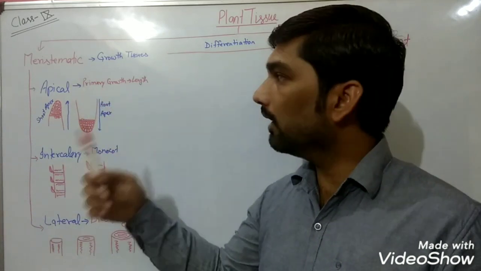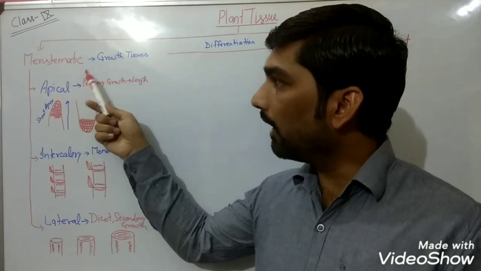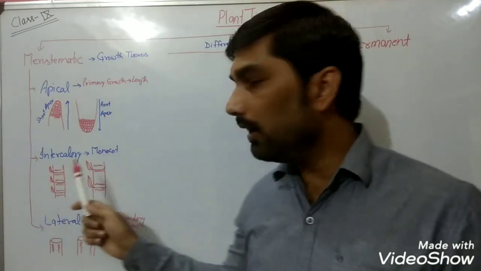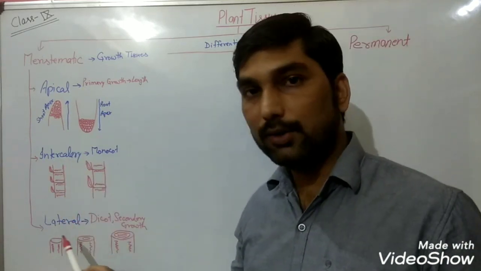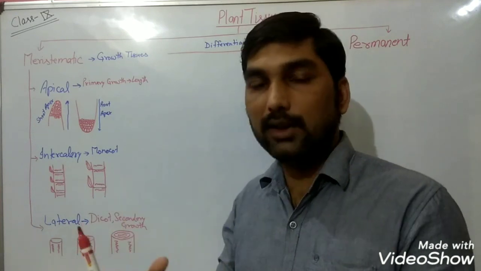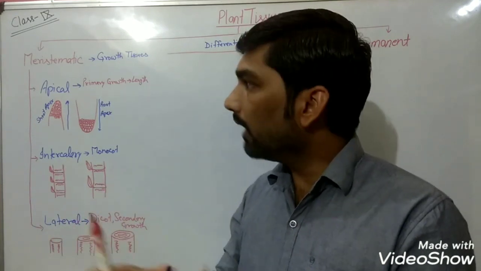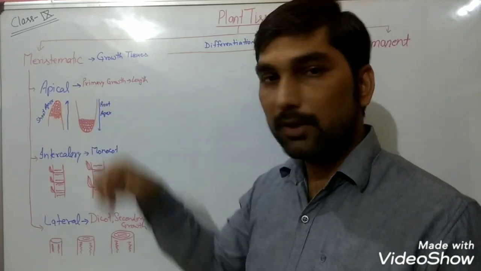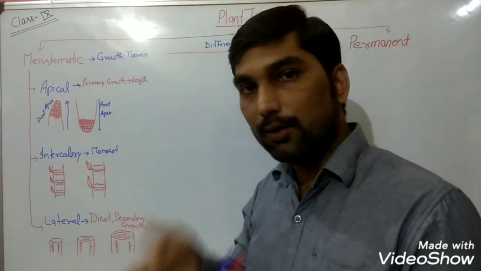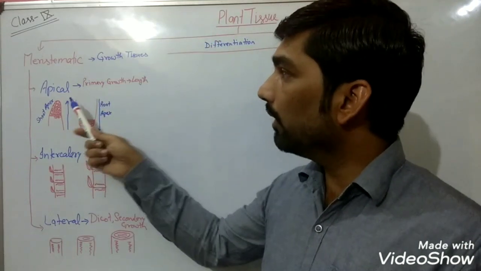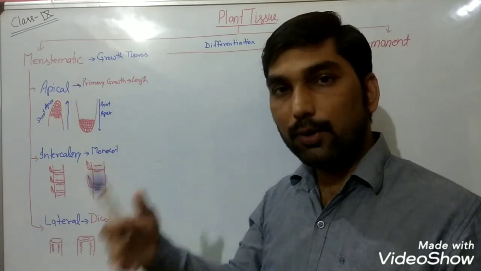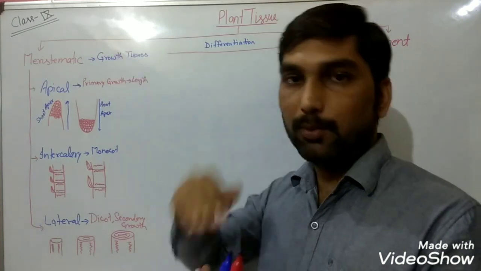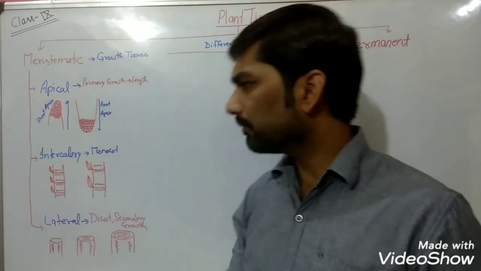Then we have seen that these meristematic tissues are classified in 3 categories: apical, intercalary, and lateral meristematic tissues, on the basis of their occurrence in the plant's body. Apical meristem is present at the apex of the plant, whether at the shoot or in the root, and it is responsible for the primary growth. As I told you there, primary growth is growth in the length of the plant.